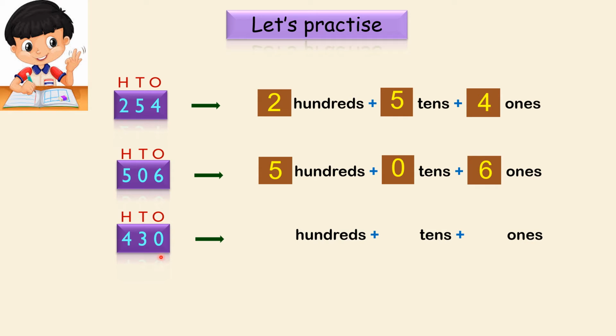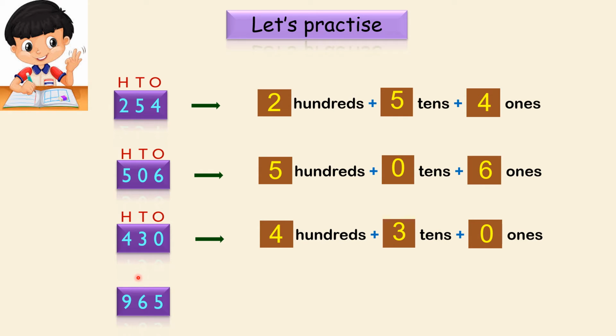How do we expand? We just have to write how many hundreds are there, how many tens are there, how many ones are there. Because below hundreds we have 4, so 4 hundreds, and below tens we have 3, so 3 tens, and below ones we have 0, so 0 ones. Very simple, right? So last example here,